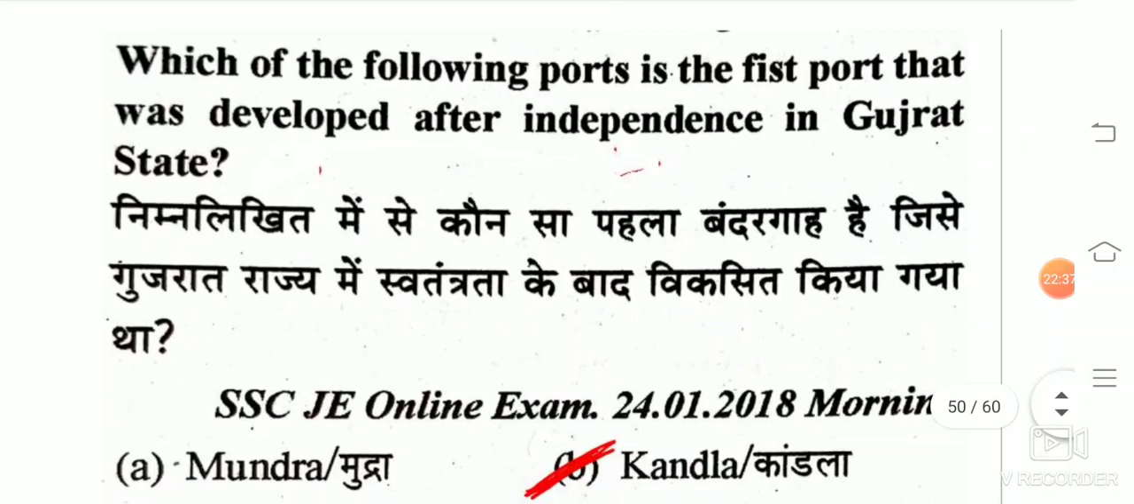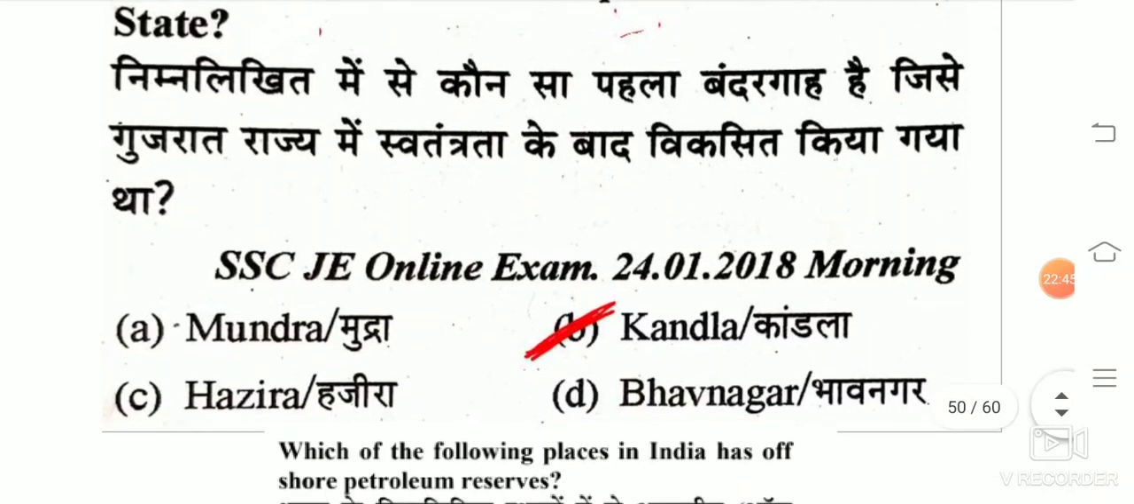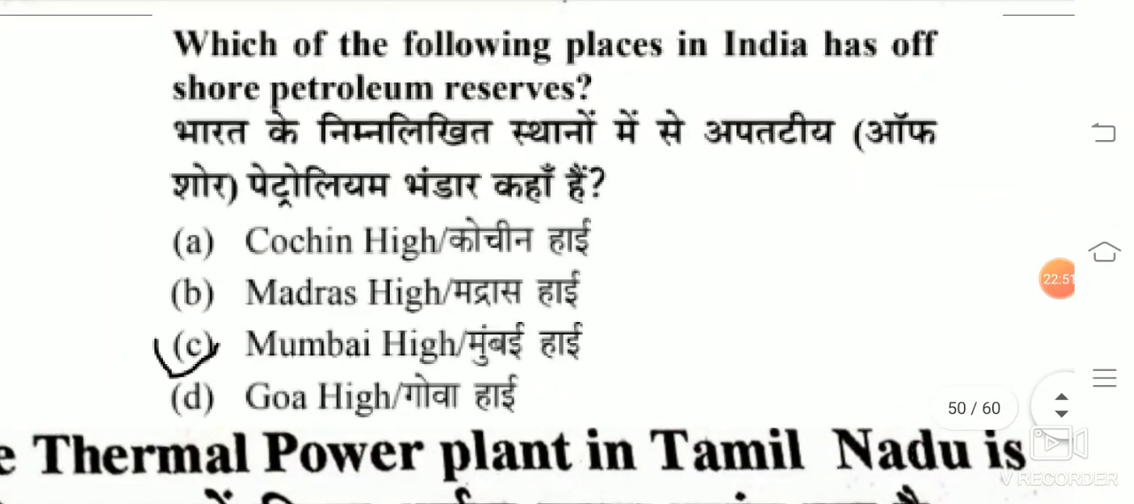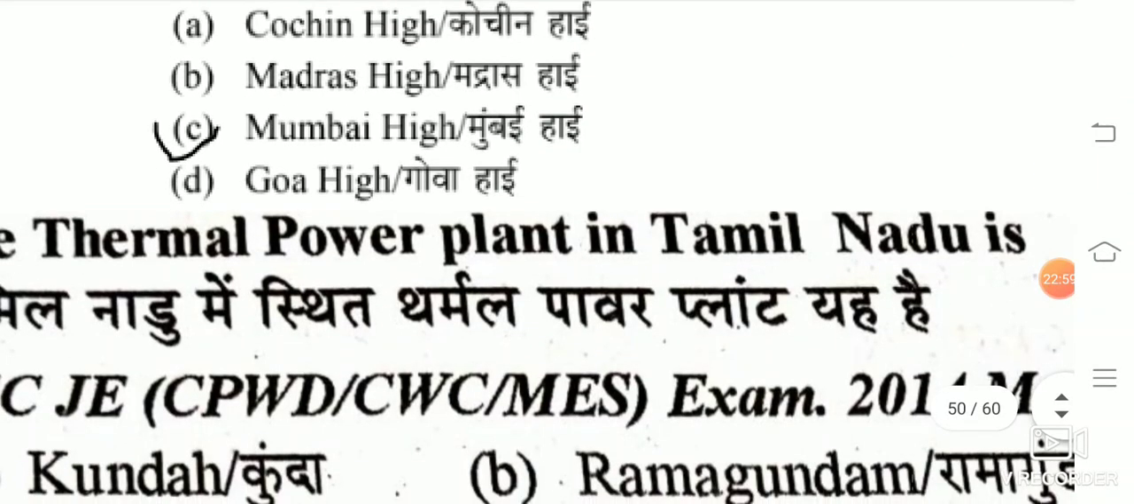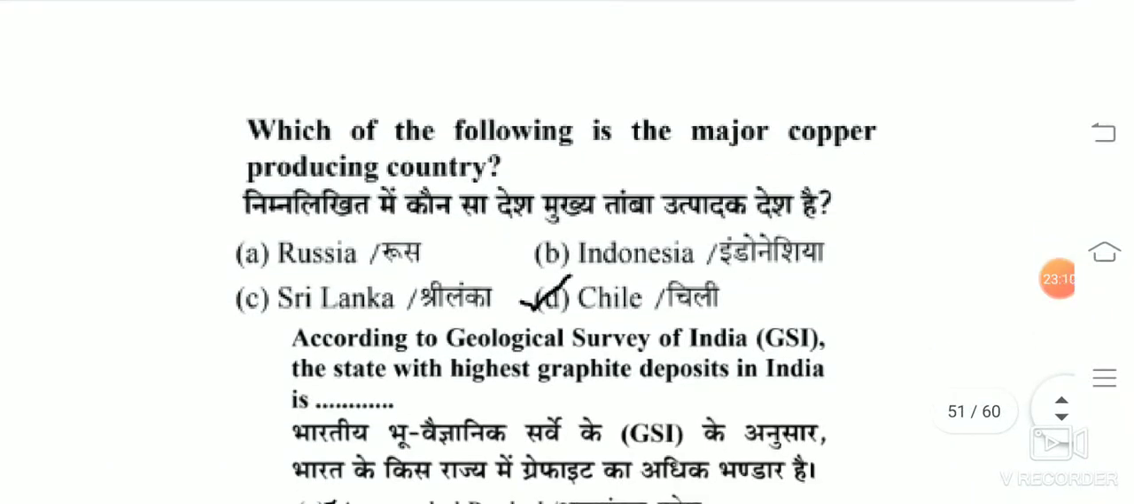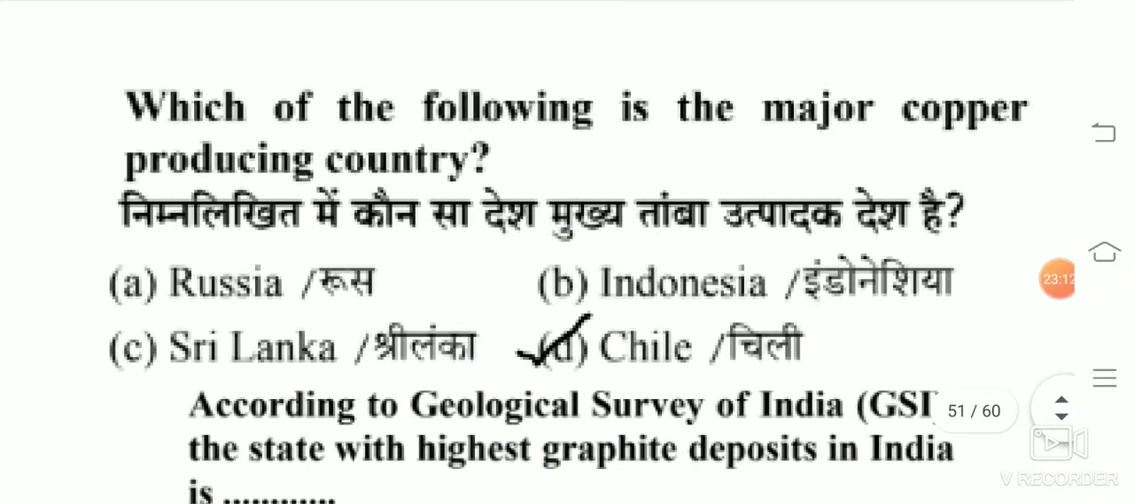Which of the following ports is the first port that was developed after independence in Gujarat state? So that is Kandla. Which of the following places in India has offshore petroleum reserves? Mumbai High. The thermal power plant in Tamil Nadu is located in Neyveli. Which of the following is the major copper producing country? Chile.